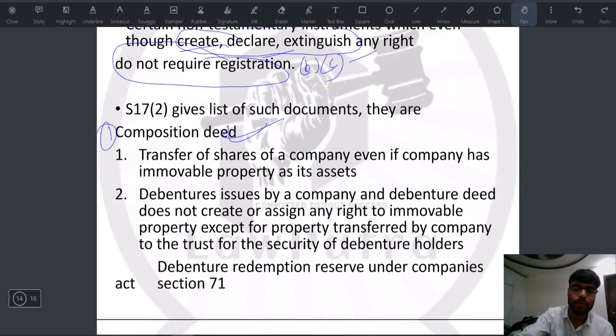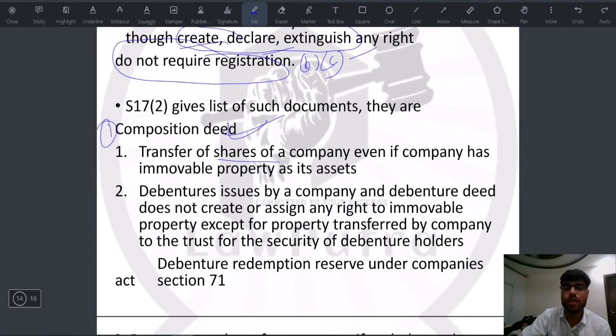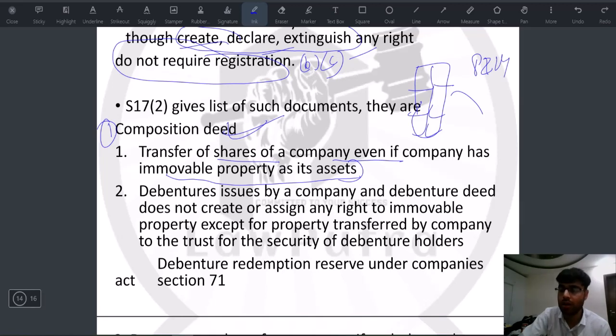I'll explain it later. Second is transfer of shares of a company, even if the company has immovable property as its assets. So let's say there's a company, and they have shares. Now when you purchase these shares, you get a stake in the company. That means a stake over the company's assets, right? So ये उनके जो proper assets होंगे, like उनकी जो plant and machinery होगी, उनका जो office space होगा, you will get a right to that.